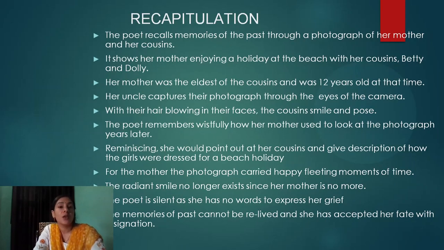Dear students, let's do a quick recapitulation of what we have learned so far in the poem. The poet recalls memories of the past through a photograph of her mother and her cousins. It shows her mother enjoying a holiday at the beach with her cousins Betty and Dolly. Her mother was the eldest of the cousins and was 12 years old at that time. The photograph was captured by their uncle, and with their hair blowing in their faces, the cousins smiled and posed for the camera. The poet remembers wistfully how her mother used to look at the photograph years later.